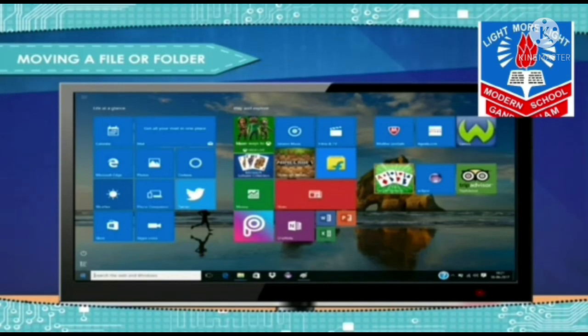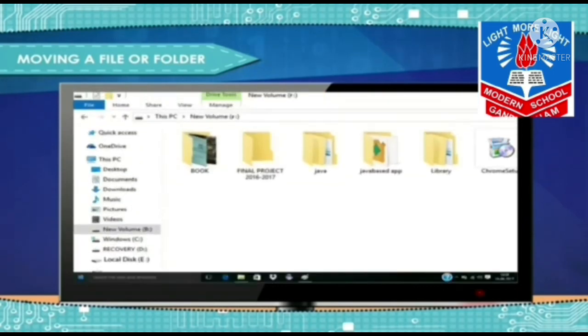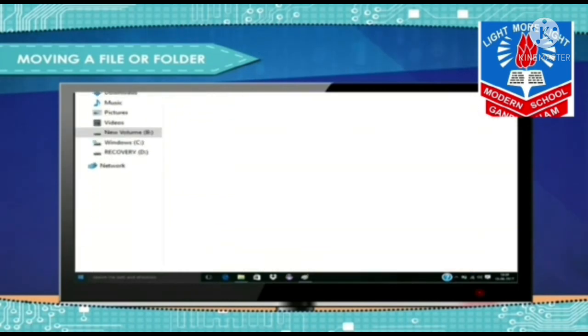Let us learn how to use the cut command for moving a file or folder. Open the File Explorer and select the file or folder that you want to move. Right click with the mouse and select the cut option from the right click menu.